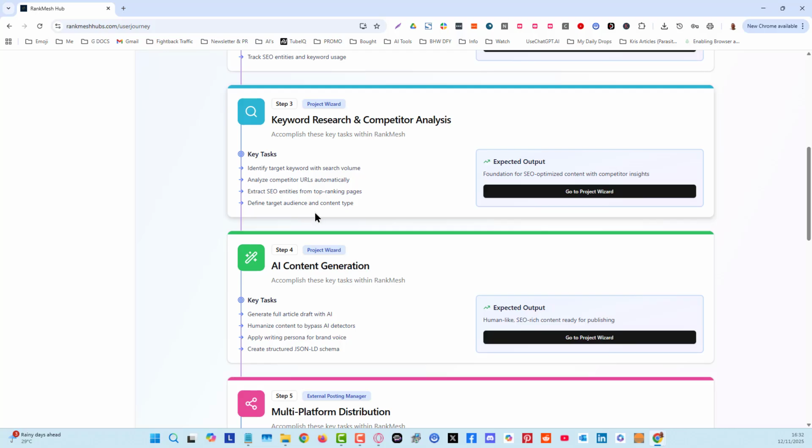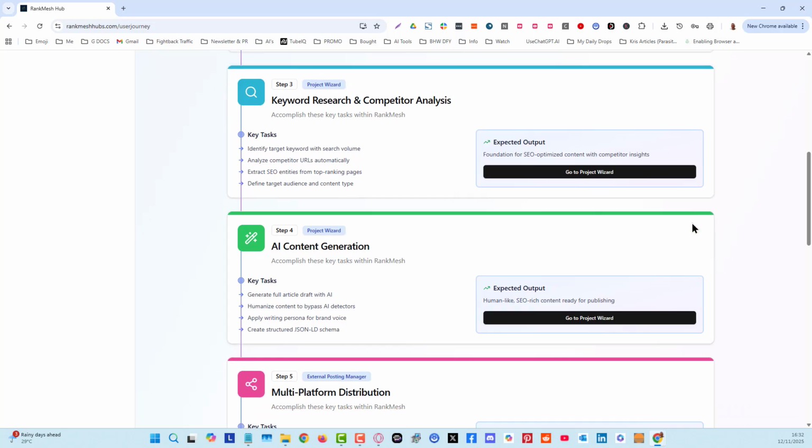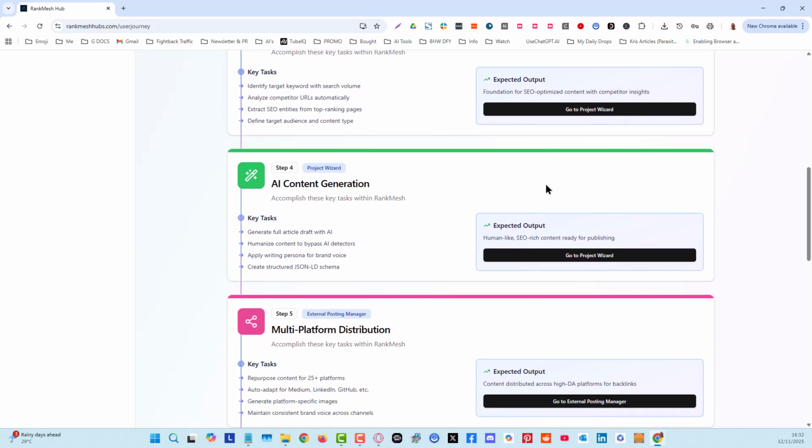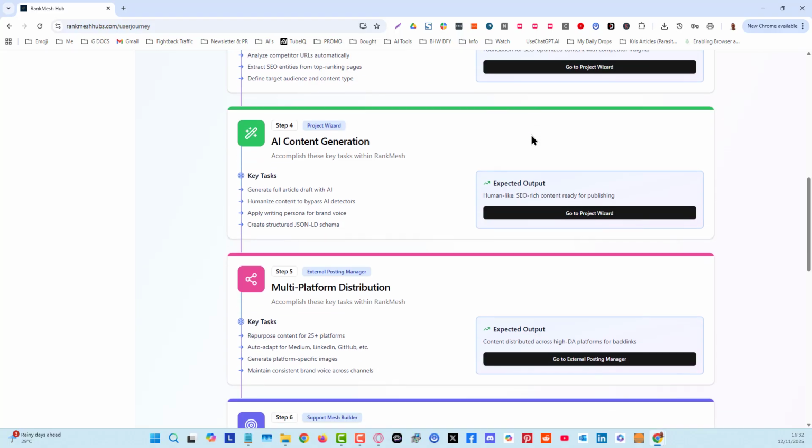Now, what do I mean by that? Content types, it can be listicles, it can be reviews, it can be tangential content, it can be comparisons, etc. I think we have about 5 different options there. So you're going to get that SEO optimized content.